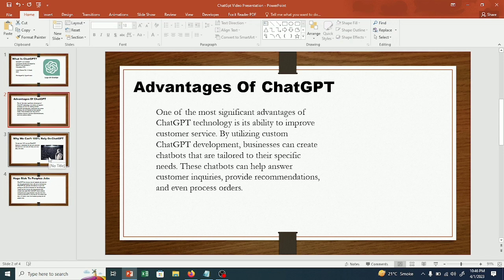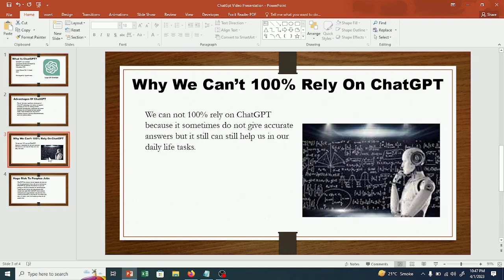In the next slide, we will see why we can't rely 100% on ChatGPT. We cannot rely on it completely because it sometimes does not give accurate answers, but it still can help us in our daily life tasks. In this paragraph, they are saying that we cannot totally rely on ChatGPT. For example, there is an error in ChatGPT that it sometimes cannot solve complicated mathematical equations accurately. So from this we can say that we cannot totally rely on ChatGPT.